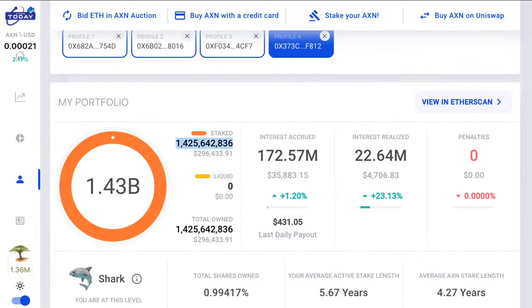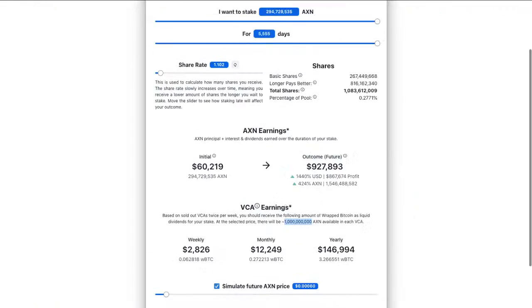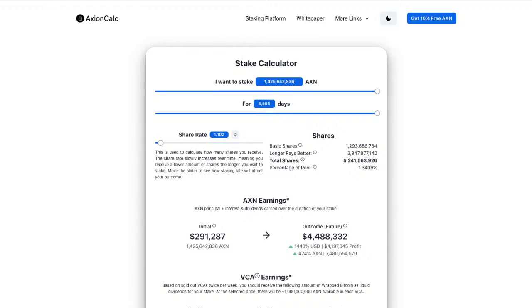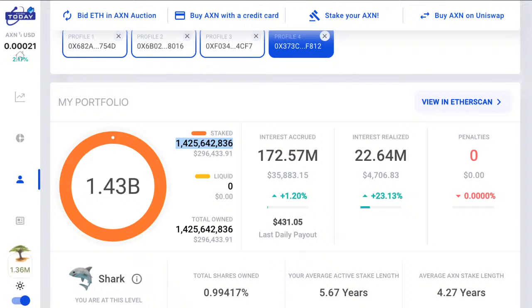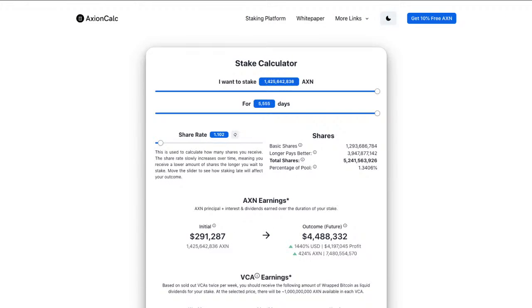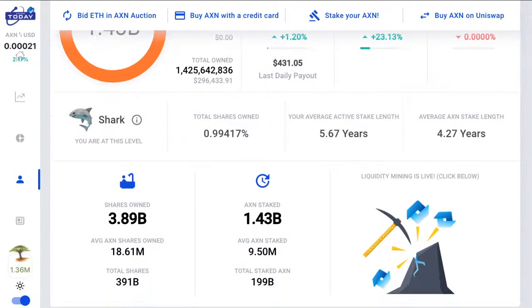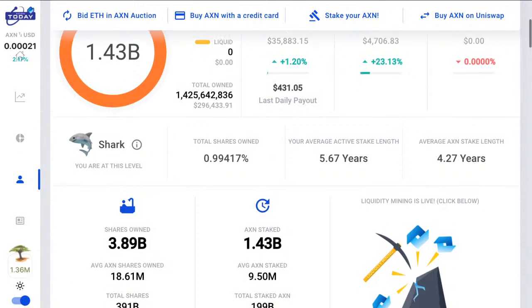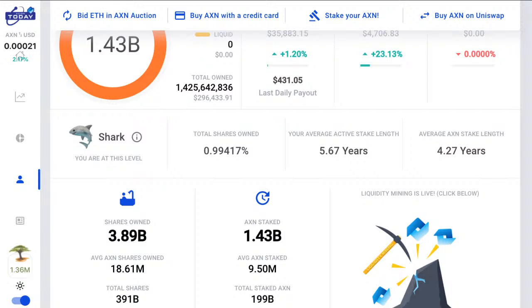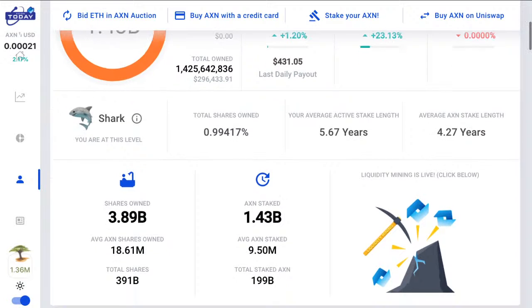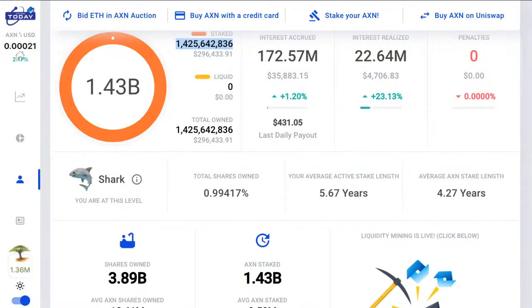So if we take their amount here and we put it into here, we can actually see that they would get 5.2 billion shares if they'd staked for 15 years. They haven't. They've only staked for 5.67 years. They staked early as well for a lot of it. They've got 3.89 billion shares. So that's huge. You can see that they were at 1.01%, now dropped to 0.99 because more people are staking. So even the whale has now dropped below 1%.